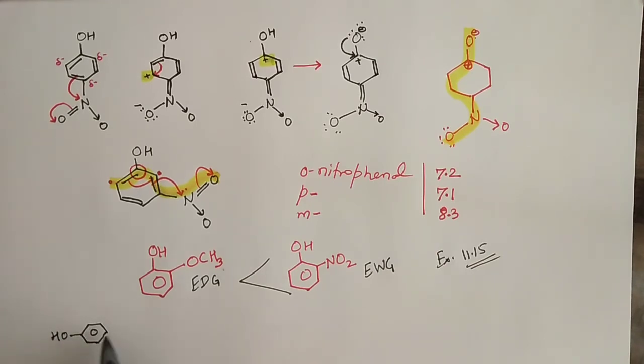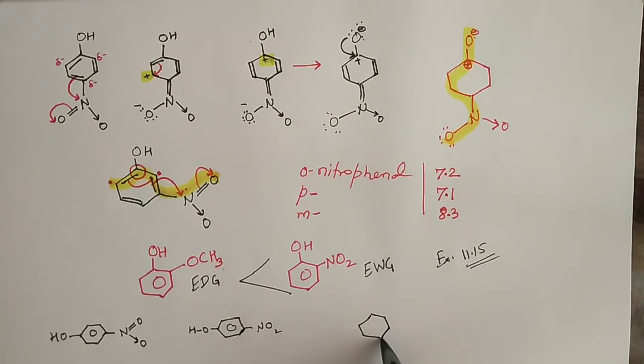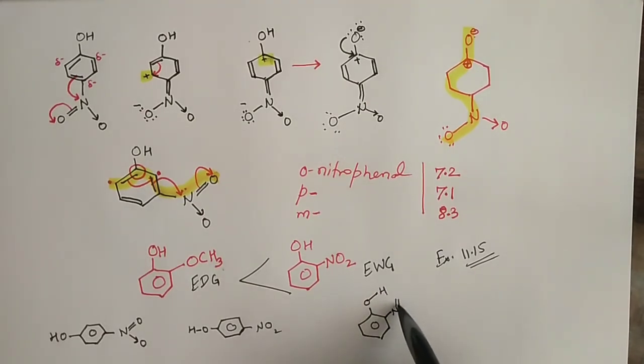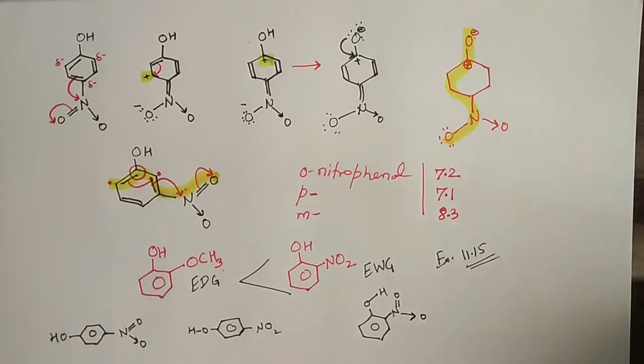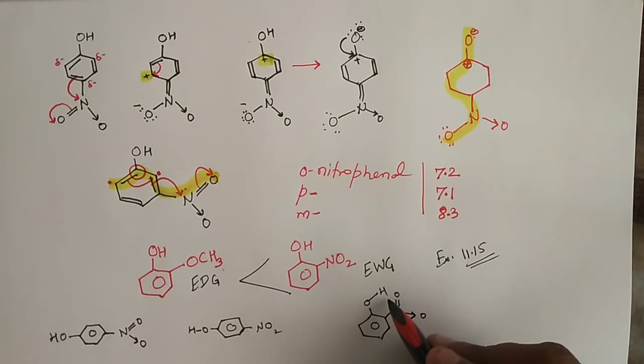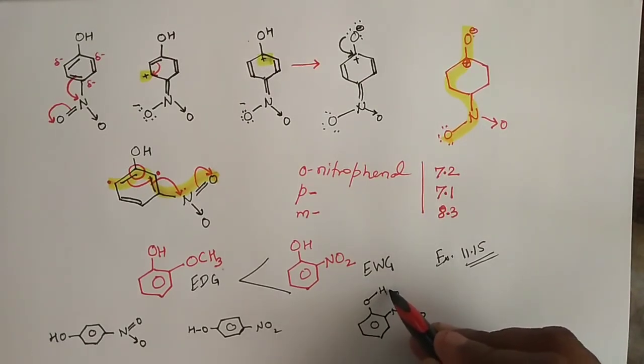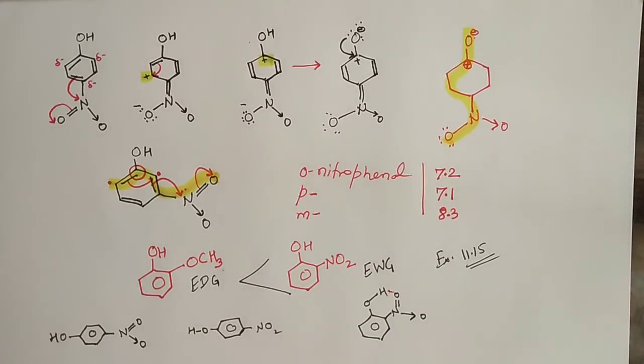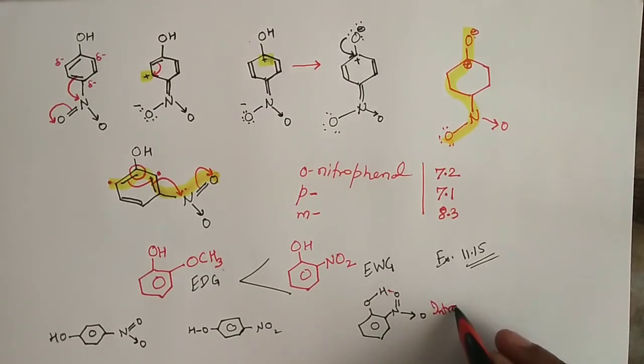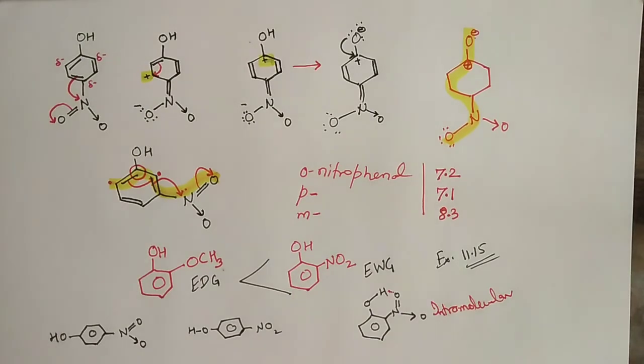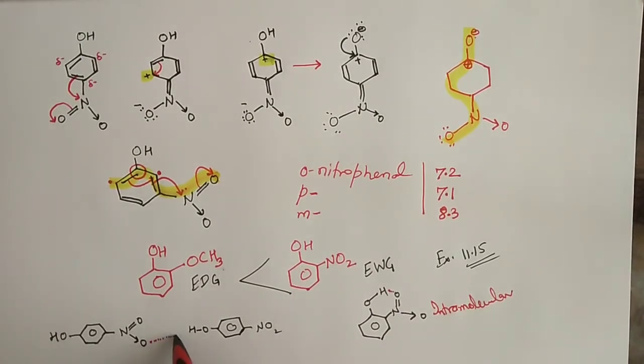If this is phenol and this is ortho-nitrophenol, and then we draw one more molecule of ortho-nitrophenol, and this is para-nitrophenol, then what we observe is that in ortho-nitrophenol, this hydrogen which was thought to be showing the acidic character is now bonded through hydrogen bonding with this oxygen, and such hydrogen bonds are called intramolecular hydrogen bonds. In the case of ortho-nitrophenol, there is intramolecular hydrogen bonding.